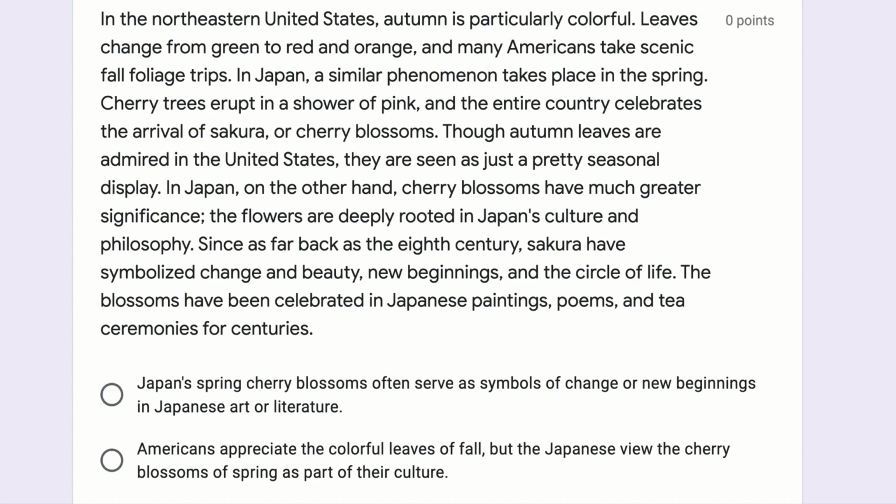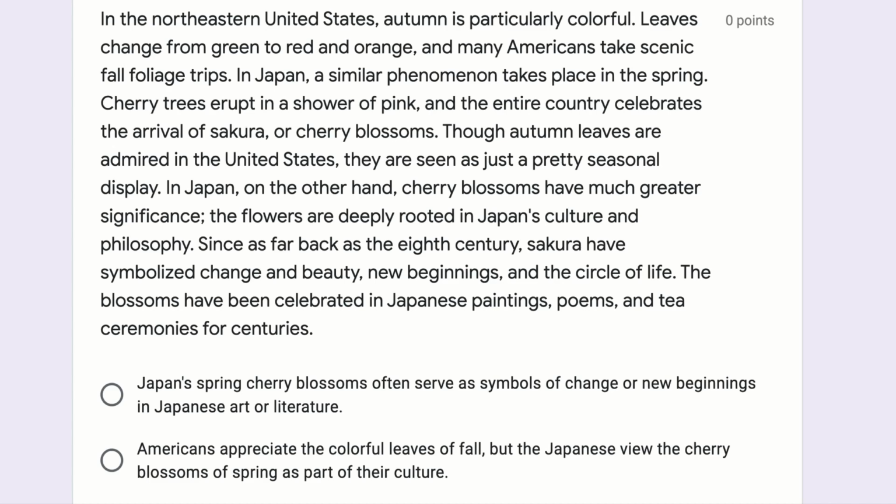In the northern United States, autumn is particularly colorful. Leaves change from green to red and orange, and many Americans take scenic fall foliage trips. In Japan, a similar phenomenon takes place in the spring. Cherry trees erupt in a shower of pink, and the entire country celebrates the arrival of sakura, or cherry blossoms.